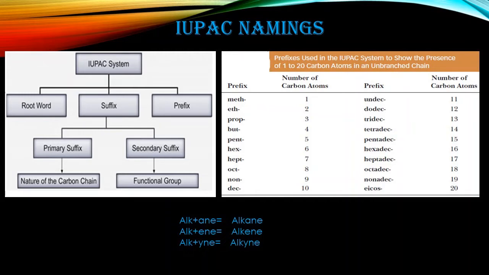So guys, for IUPAC naming, the important thing is how to name, how to start, and from where you have to start the name. So where do you have to start counting? When you have a straight chain, you can count 1, 2, 3. When any functional group or substituent like ethyl, methyl, propyl is added, the first priority of the IUPAC is to make the long chain. The long chain is necessary for the IUPAC first.